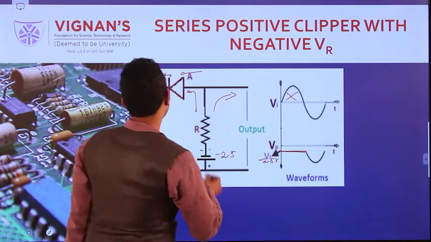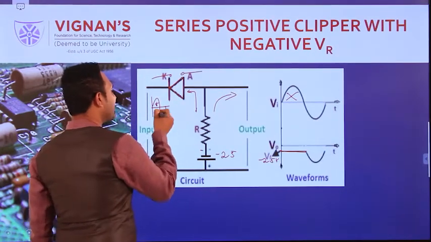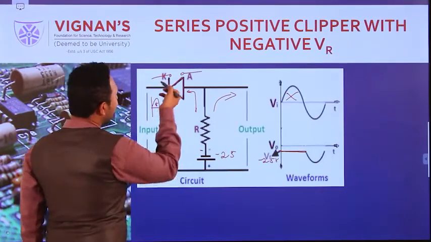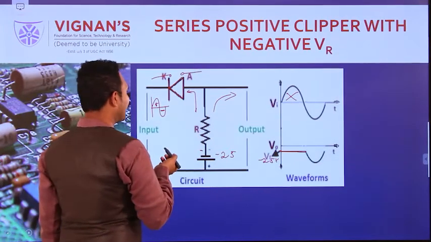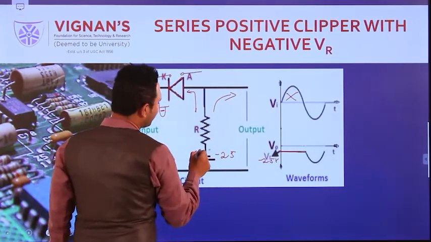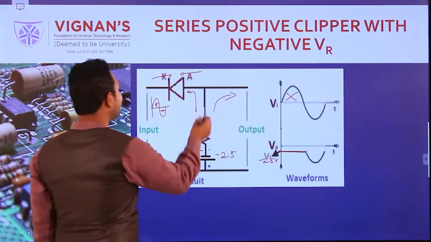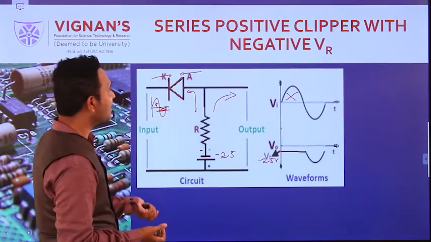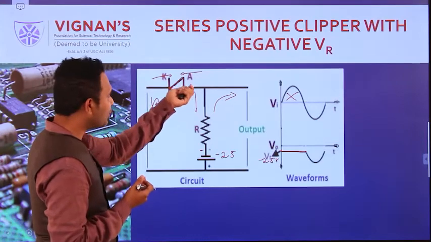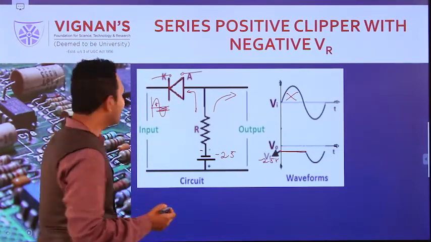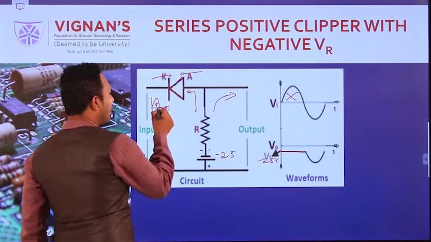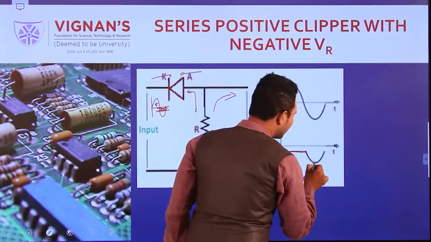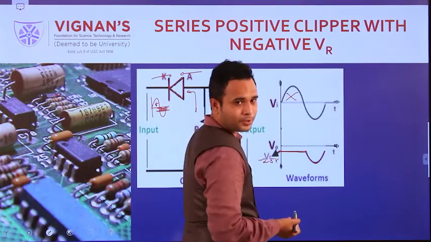After that, when the negative peak comes, meaning the negative is connected to the cathode, the diode is in forward bias only, but at the anode we have minus 2.5 volts. So up to minus 2.5 volts it is not allowed. Same as we discussed previously with the positive reference, here it is the negative reference, right? So up to minus 2.5 volts of the sine wave is not allowed, and beyond that it is allowed. So our signal comes as usual at the output side, right?